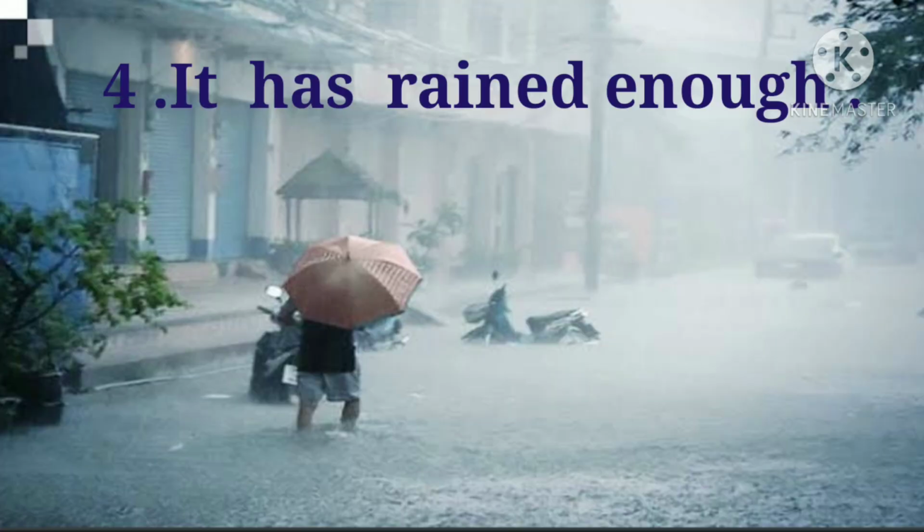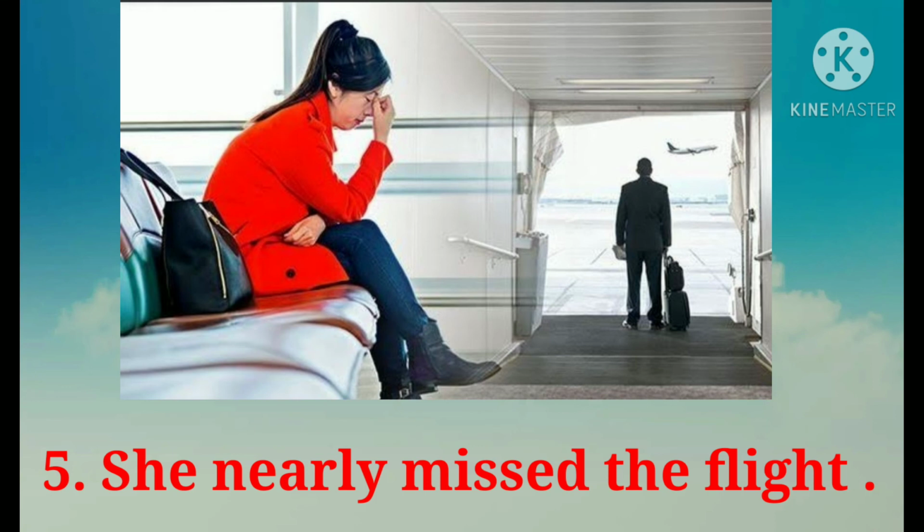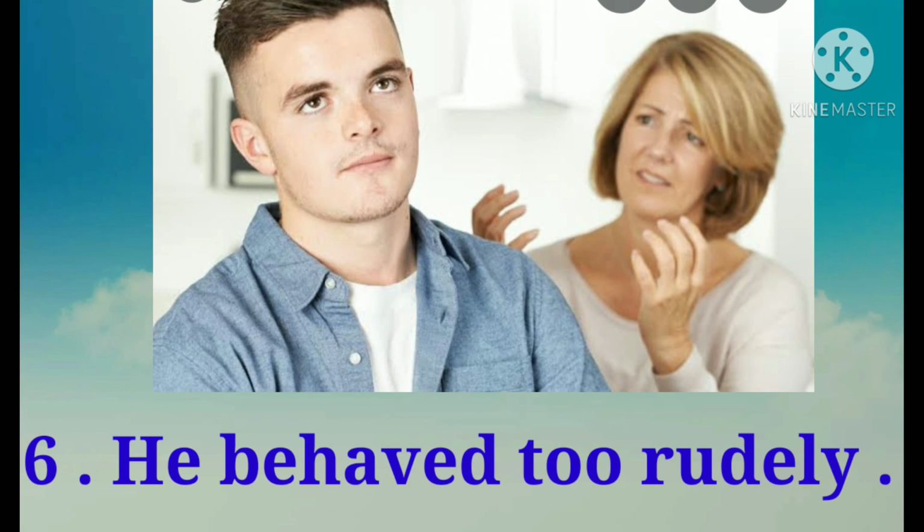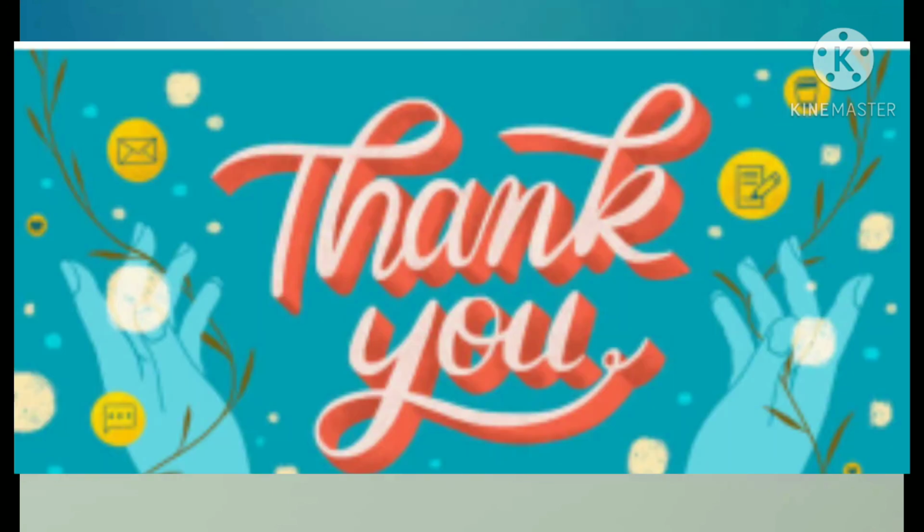The fourth example is, it has rained enough. The question comes is, how much has it rained? That is, enough. The fifth example is, she nearly missed the flight. The question comes is, how far did she miss the flight? The last and the final example is, he behaved too rudely. The question comes is, how far did he behave? That is, too rudely. Hope you might have understood.